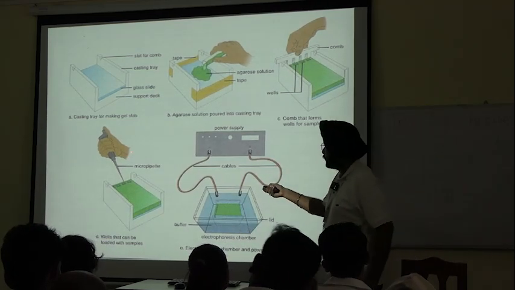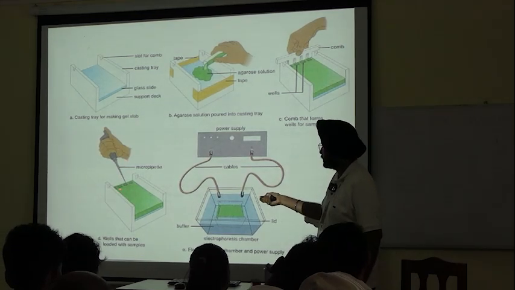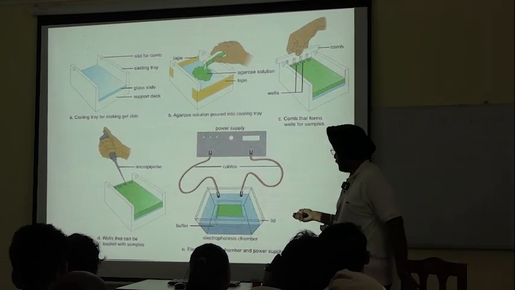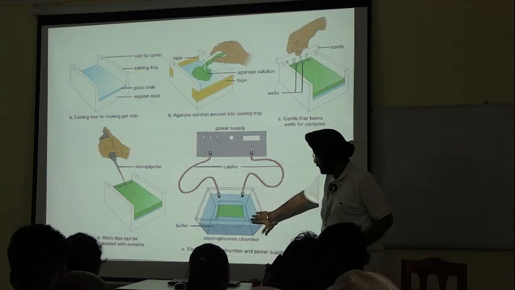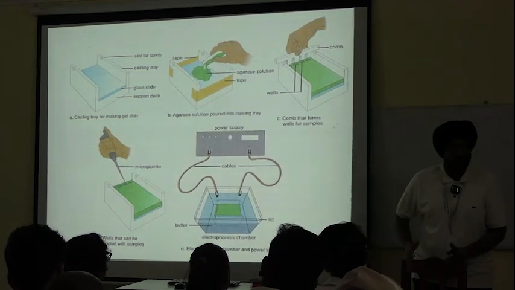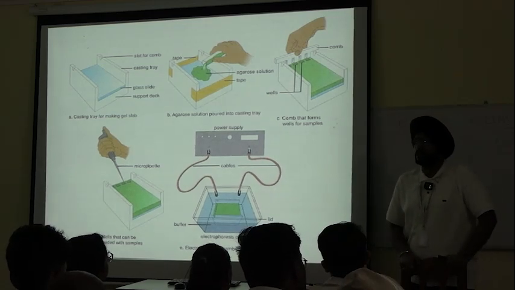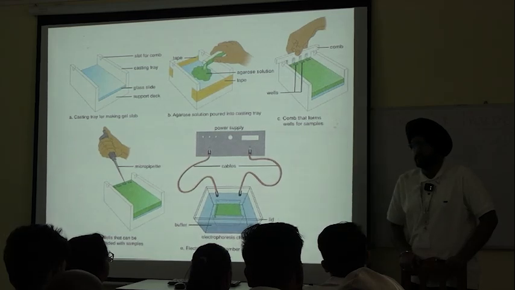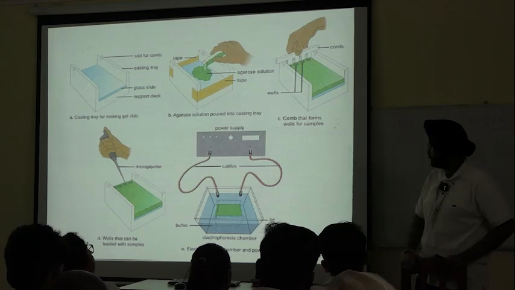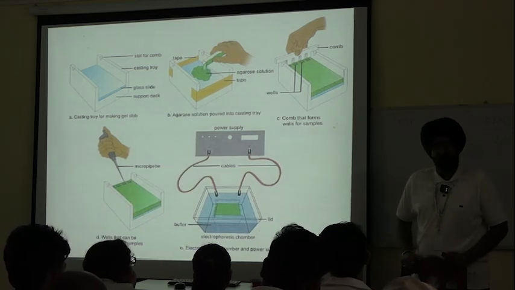See, using a micropipette, we are pouring solution into these wells. Okay, and once this setup is ready, this whole setup is immersed into a buffer. Once this whole setup is ready, we pour in the buffer. Why? Because the function of buffer is to carry electric current and maintain optimum pH. Okay? Any queries? Should I explain it again?